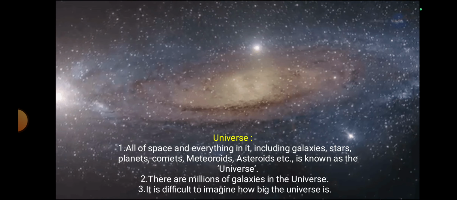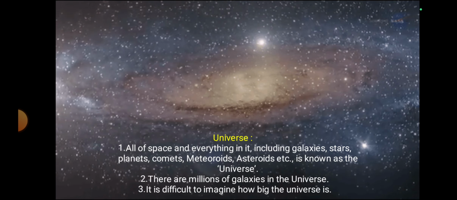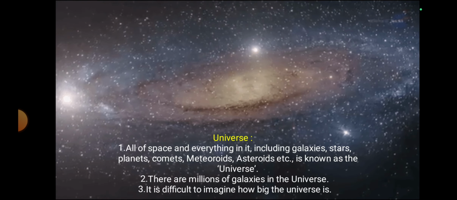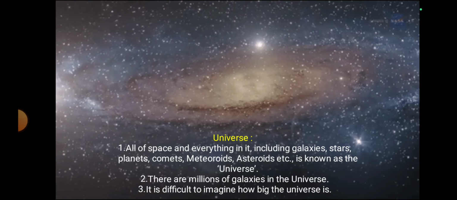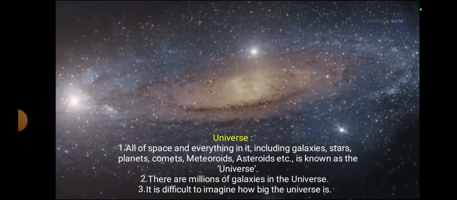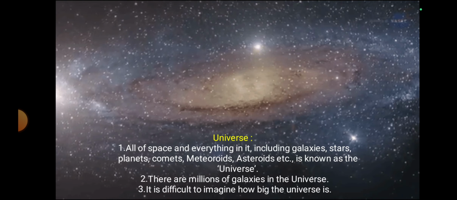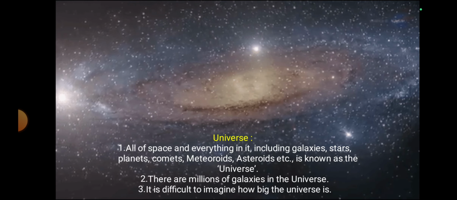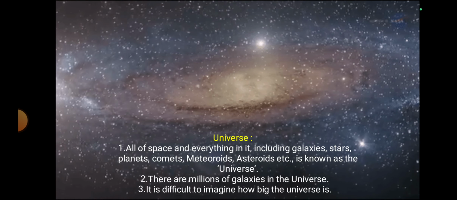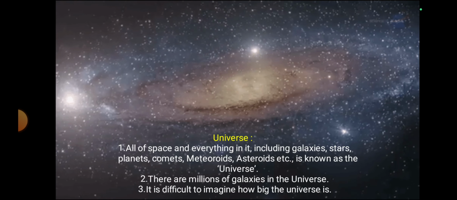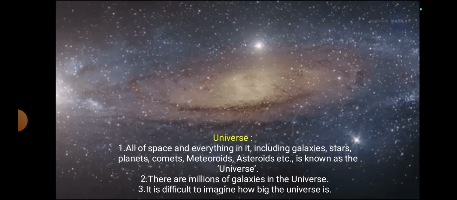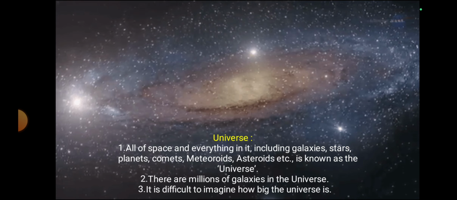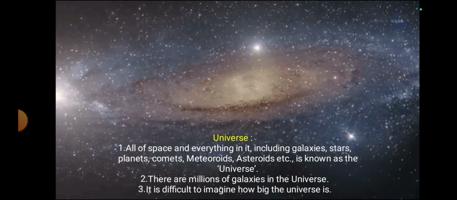This is the universe. In this universe, all of space and everything in it, including galaxies, stars, planets, comets, meteoroids, asteroids, etc. So that is the universe. It is a very huge one. There are millions of galaxies in this universe.